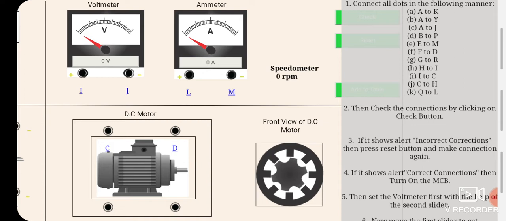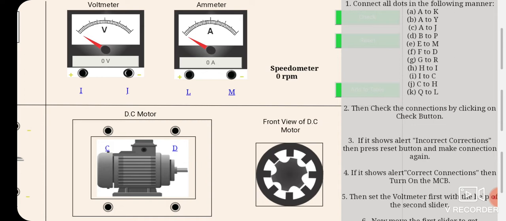That is, as you know, when we actually do the experiments in our labs also, after making the circuit connections, we always check the connections, then we actually turn on the MCB. So here also we have to check it by clicking the check button.